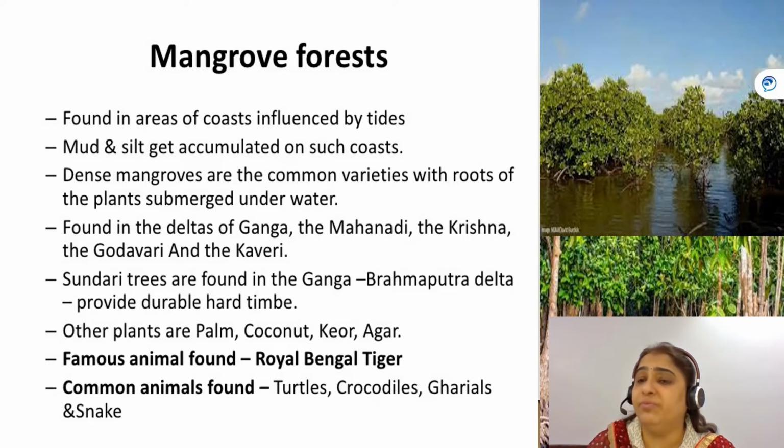And the trees which are majorly found in these kinds of forests are palm, coconut, kevda, agar. Other than Royal Bengal tigers, the common animals found in these forests are turtles, crocodiles, gharials, snakes, etc.